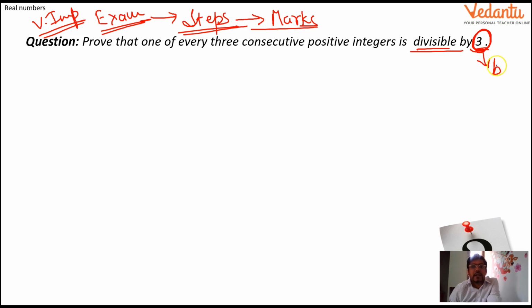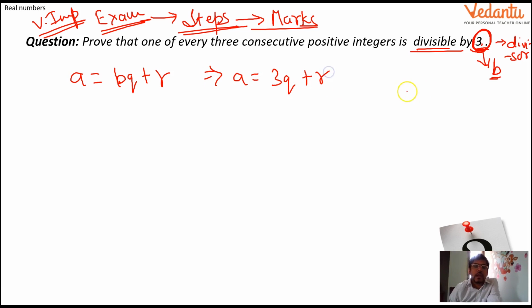If you remember, we have taken a = bq + r, in which we have taken the divisor as b, so that's why I just wrote down b. This is the divisor, so I can write this number a = 3q + r. Is it possible now? Okay, now I have just said one concept, that the remainder will always be less than the divisor and greater than or equal to 0.